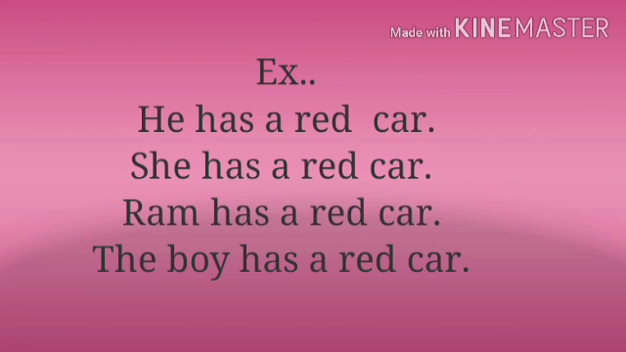See, he has a red car. He is singular subject, so I am using has with he. She has a red car. She is also singular subject, so I am adding has with it. Ram has a red car. Ram is one boy, so I am using has. The boy has a red car. The boy is also singular subject, so I am also using has here.